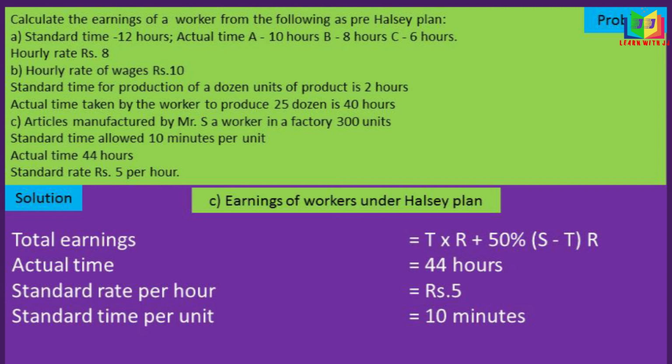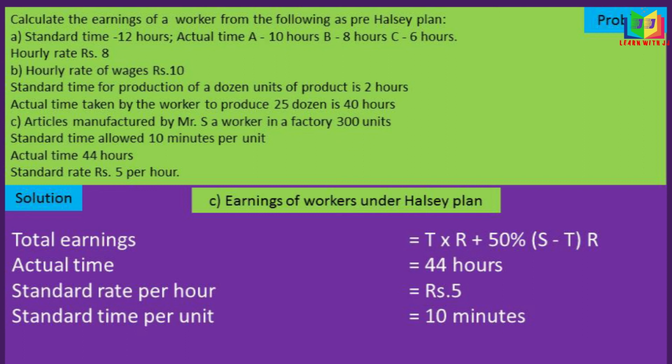Articles manufactured by Mr. S, a worker in a factory, 300 units. The standard time allowed for doing 1 unit, that is per unit, takes 10 minutes. Actual time is 44 hours and standard rate rupees 5 per hour.